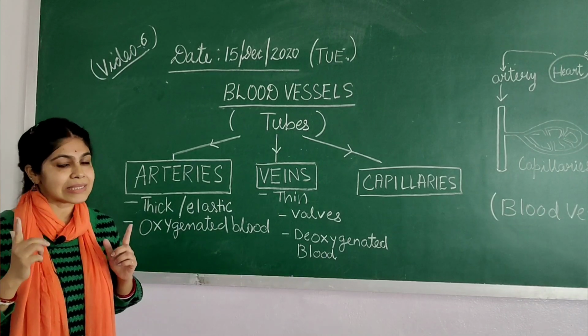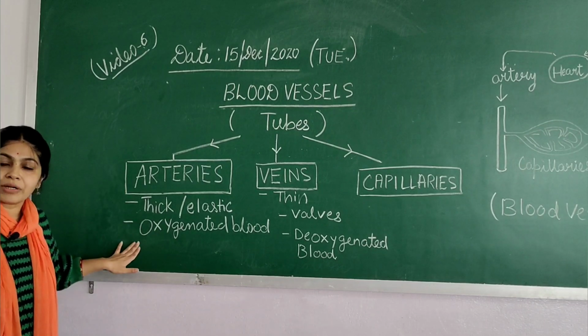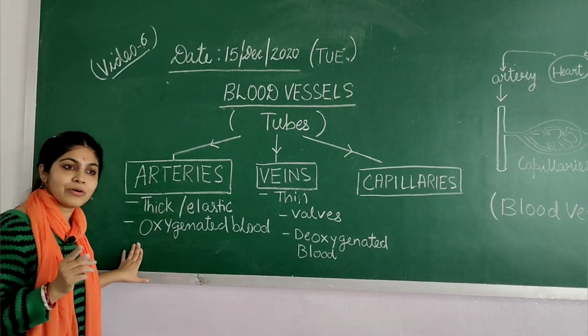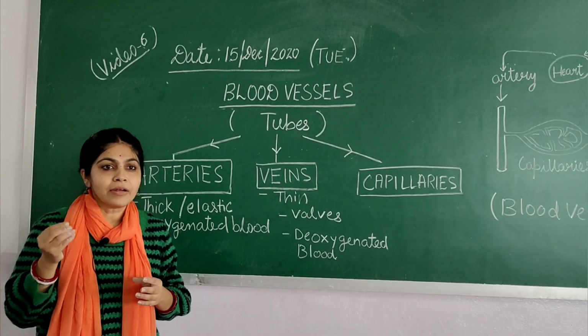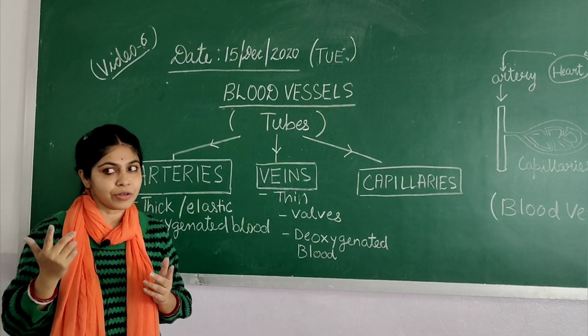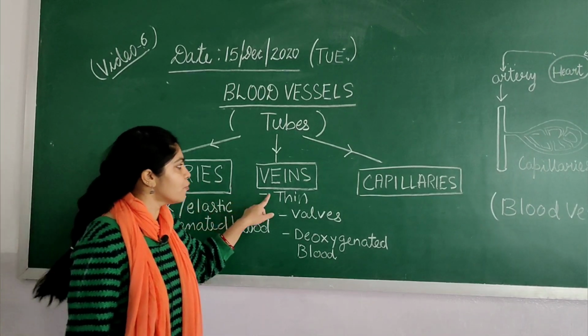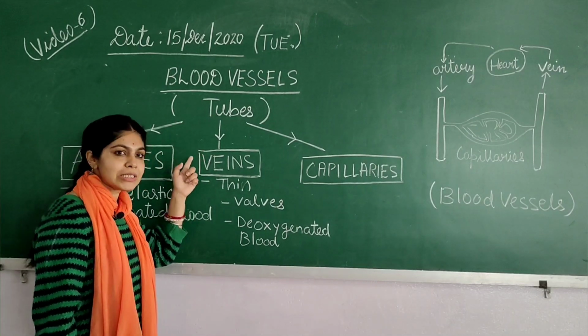So this is an exception. Otherwise, all the arteries carry oxygenated blood. And let me tell you, children, that when arteries divide into fine tubes, they form capillaries, which we will be discussing afterwards.